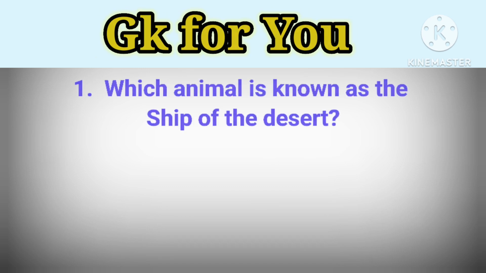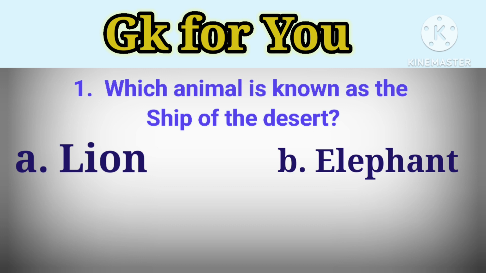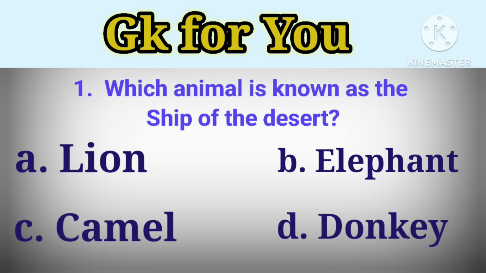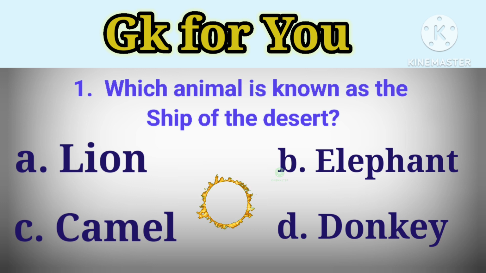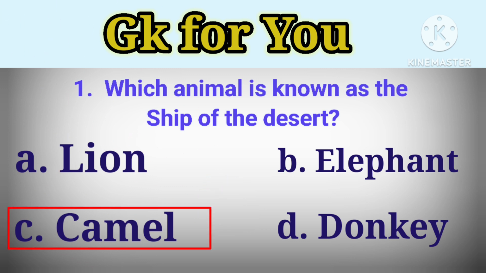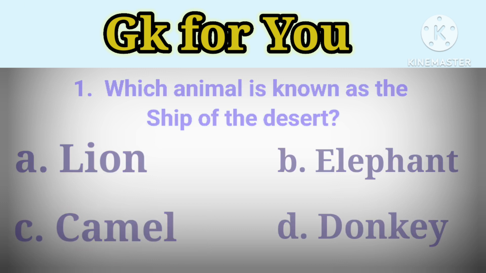GK questions for you. The first one is, which animal is known as the sheep of the desert? Option A, lion. Option B, elephant. Option C, camel. Option D, donkey. Your time start now. The answer is C, camel.